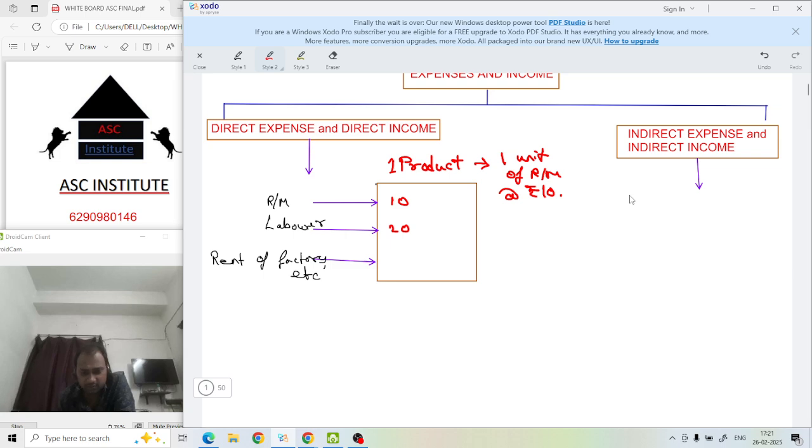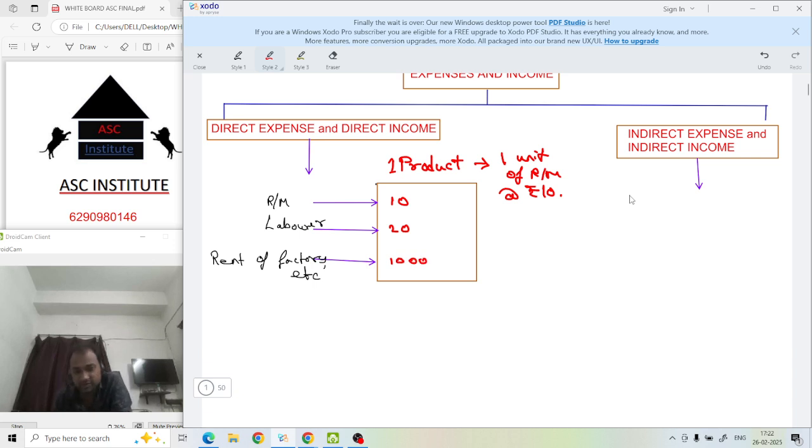Rent of the factory. If you make one product, 1,000 products, or zero, even if your work is stopped right now, you still have to pay this rent of the factory. Let's assume 1,000 rupees, for example.